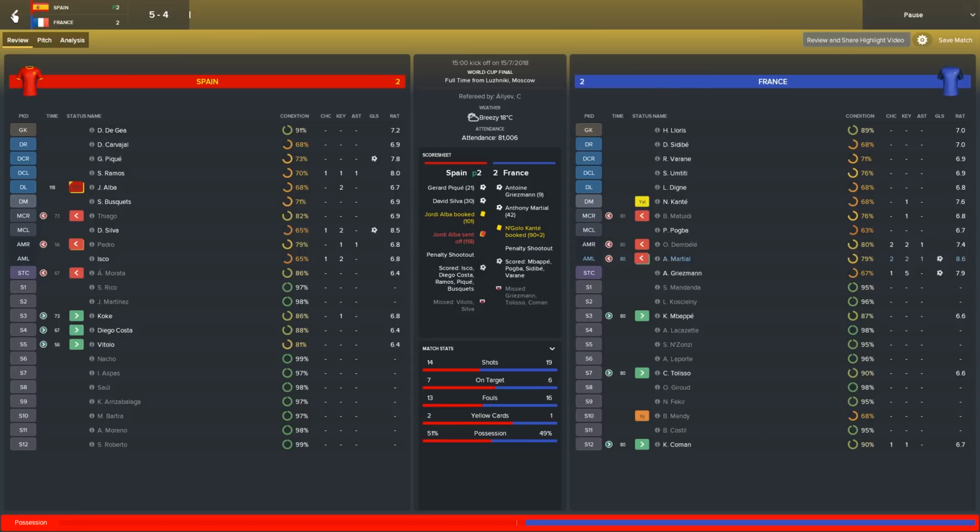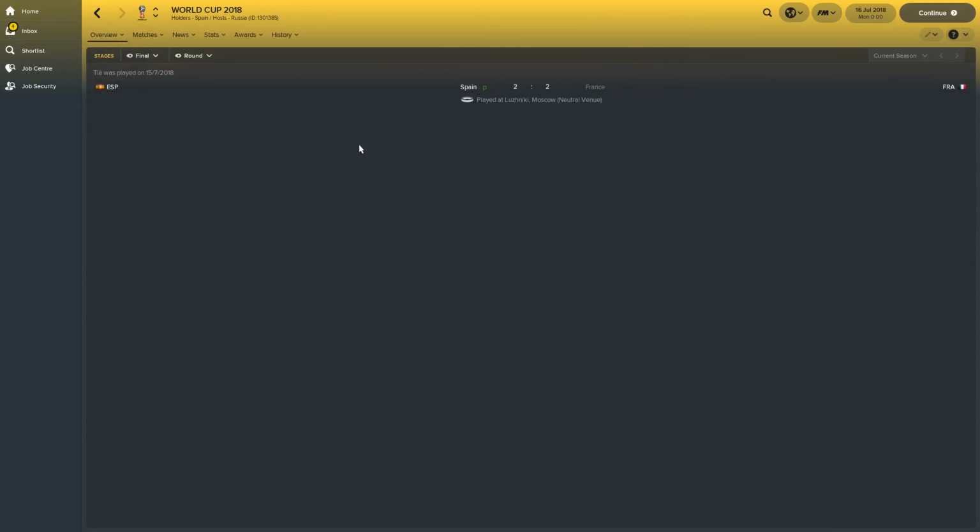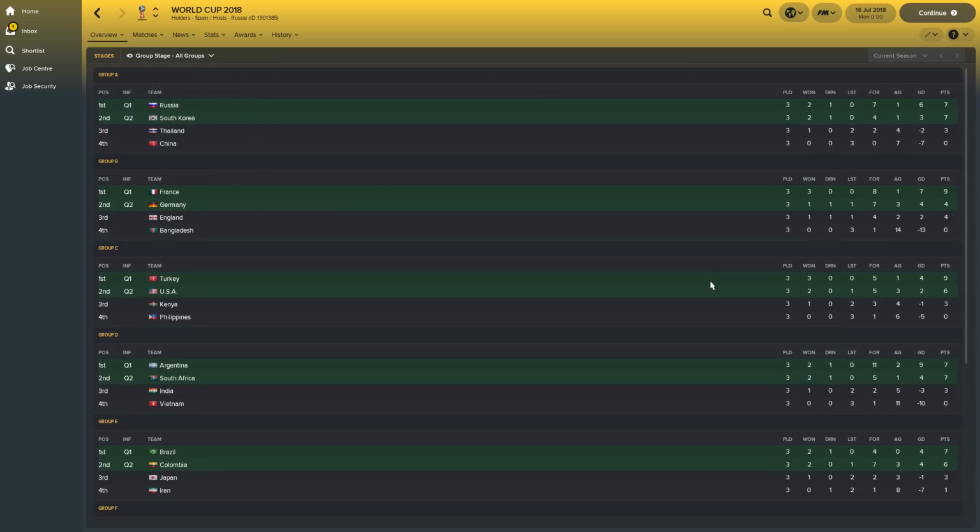Lots of goals in that first half, as you can see. But let's have a look at the group stages then, because this is the most interesting thing, really, to see if there's been any shocks. We saw Russia and South Korea get through from Group A, the two favourites going through there. China finishing bottom of the group. It'd be nice to see China do quite well. Thailand did beat China 2-0, good win for them.